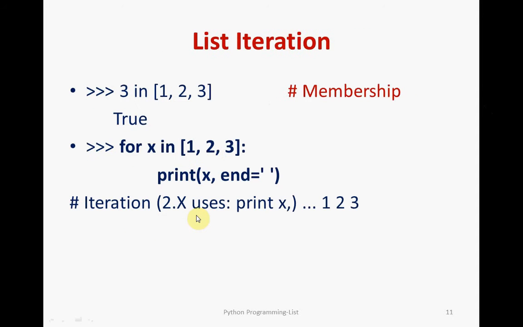Some of the other basic operations include membership, checking whether a particular element is present in the collection. This is the whole set, and we check whether this element is present in this set. For that you use the element in collection expression. This is for checking membership. You can also go for iteration, something like a for loop. I think you people are aware of the for loop: for each counter in the collection, it will print automatically.